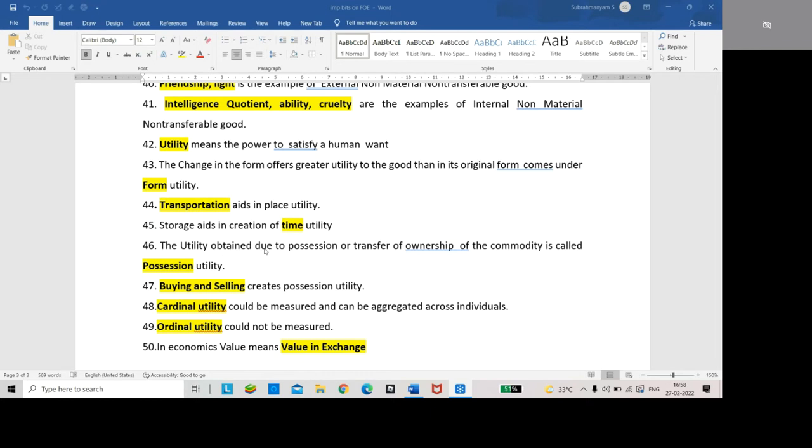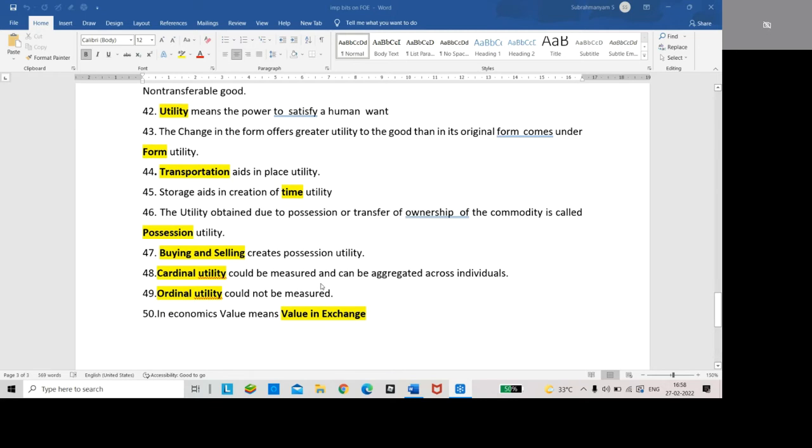The utility obtained due to position or transfer of ownership is called position utility. Buying and selling creates the position utility.